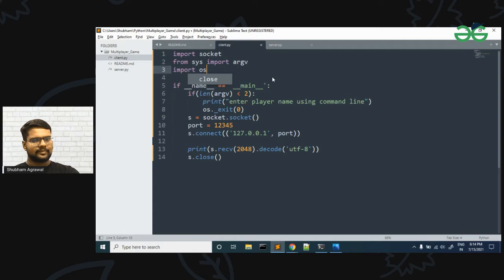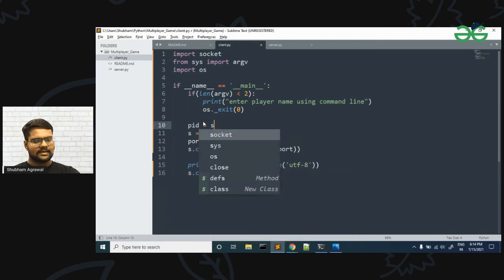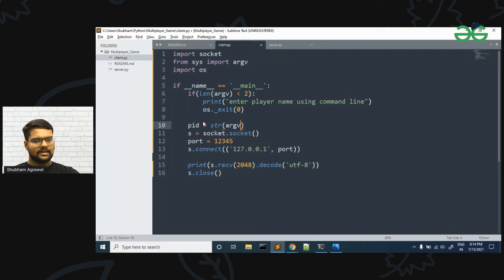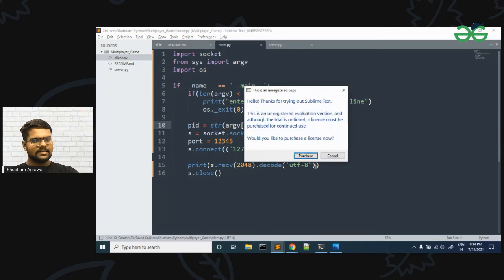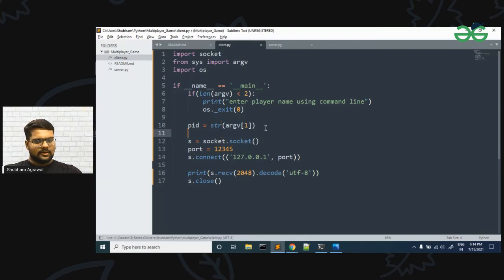If this is not the case, meaning the user has passed the command line argument, we will take it, and it will be our PID. For that we will use str. It will be a str only, but we convert again so that if the user has passed some other type, it is converted to str. We want our PID to be str. Let me print this PID also, and let me see whether this code is working or not.